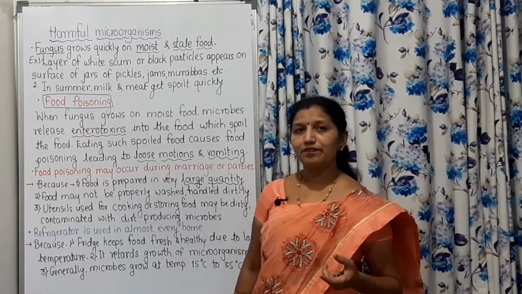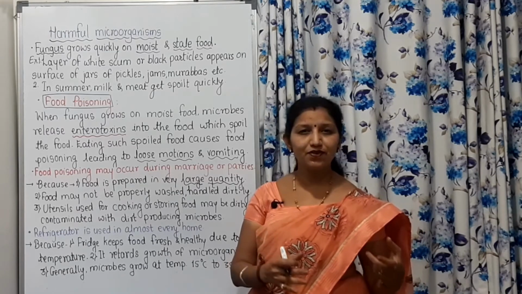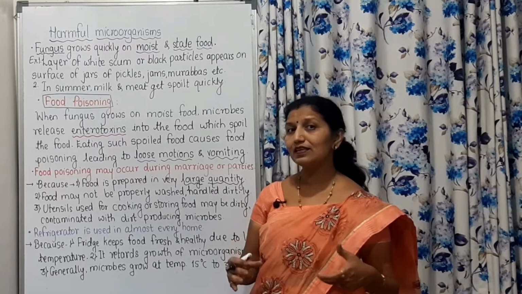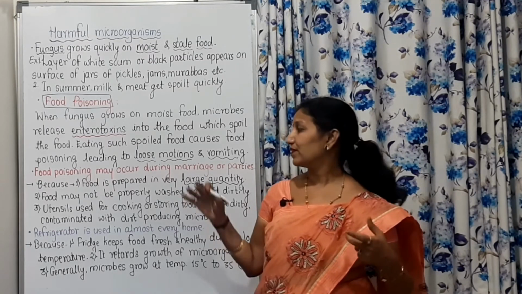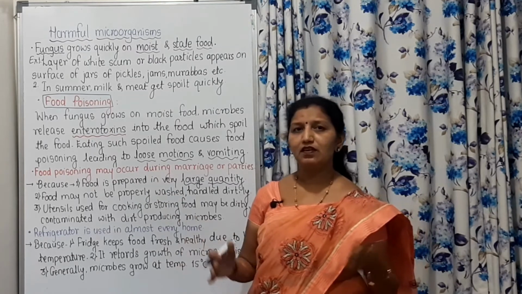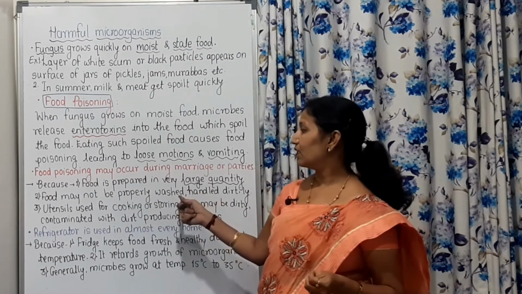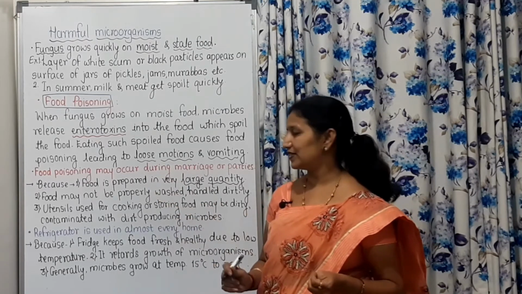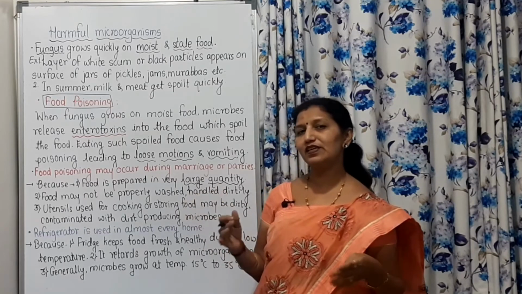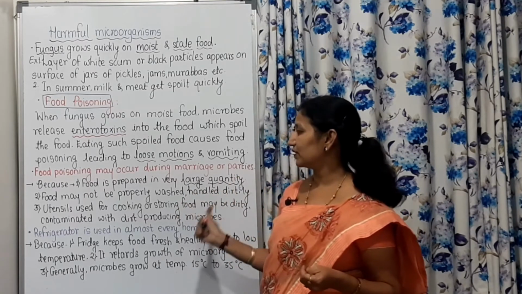Now these people may use sewage water or dirty water, and that water may contain microorganisms. Because of that, if we eat food that is not prepared in hygienic conditions, it may lead to food poisoning. Whenever there is preparation of large quantity of food, it may occur.